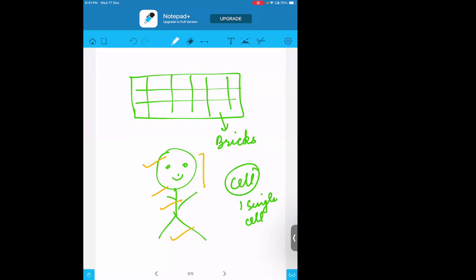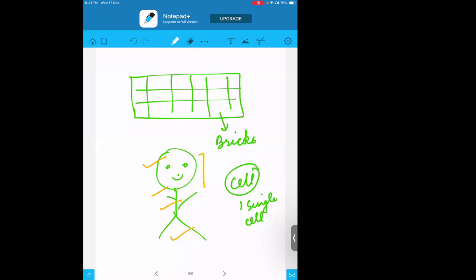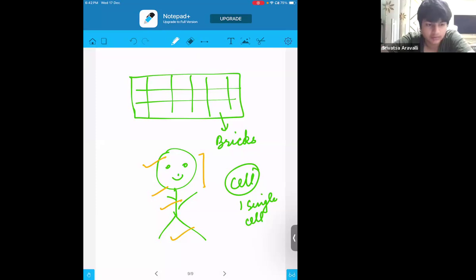I have two hands, you have two hands, everybody here has two hands, right? That is the structure, the proper framework we are getting. And why do we call it functional? Because each and every cell in our body does its own role. If I have nerve cells, they help transfer messages. Same way in your body, whatever nerve cells are there, they do the same function. So that is how the cell is called the basic structural and functional unit of life. Srivatsa, am I clear now? Now I understood. Okay.